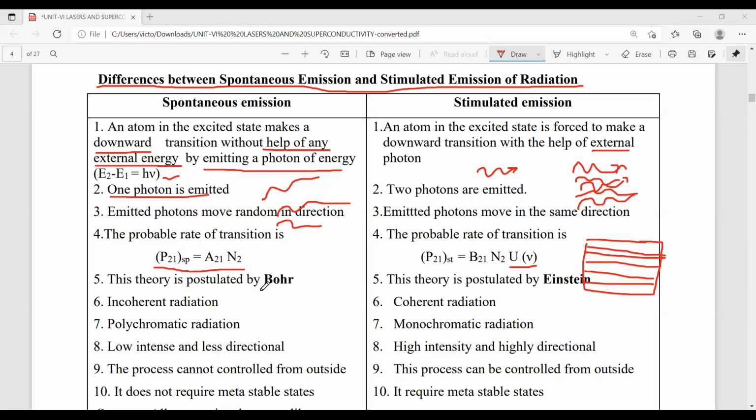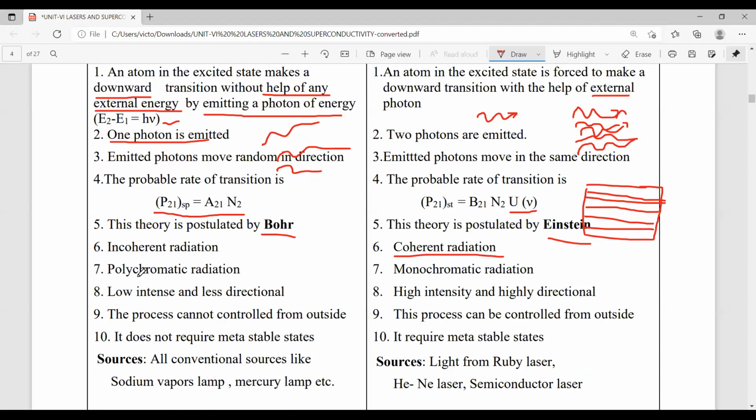And this theory was first developed by the scientist Bohr. This was postulated by the scientist Einstein. Here, these radiations are incoherent radiations. That means they have different frequency and a different wavelength. But here, these radiations are coherent radiations. And here, they are polychromatic radiations. What is the meaning of polychromatic? Polychromatic means they have different wavelength radiations.